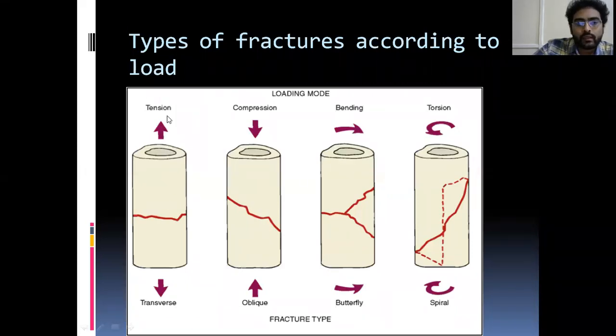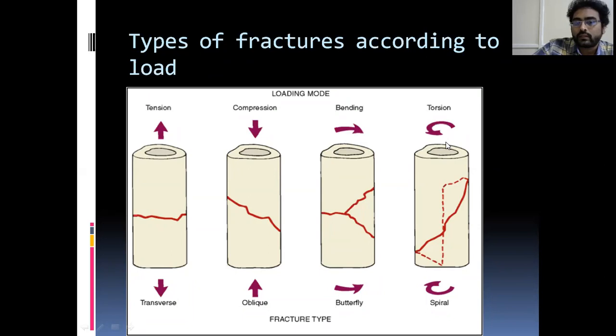And next is how the bone fractures with different loads. If you pull, that is a tension load applied to the bone, it will go into a transverse fracture. See this transverse line. This is a transverse fracture. If you compress the bone, that is a compressive force applied, then it will fracture with some comminution. There is comminution in the fracture. Okay. And if you apply both compression and bending force, then it will bend and give a different fragment. This is called a butterfly fragment. There is a separate fragment.